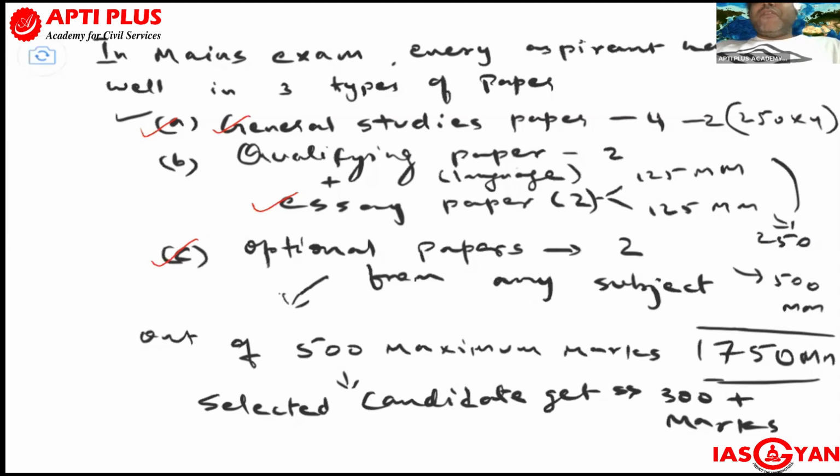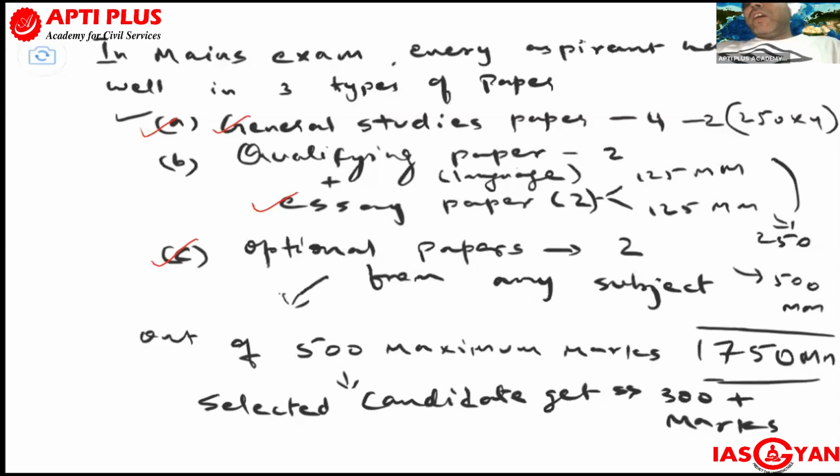So let's see the first, general studies. All 4 papers are of general nature except ethics, and they are important for every aspirant. And the marks scored by aspirants are also near about the same, even for the best students, for the final ranking and the posting and the position. And throughout the career, what is important is what you actually scored in your optional, because the optional paper marking totality is deciding your entire weight in the UPSC examination selection.